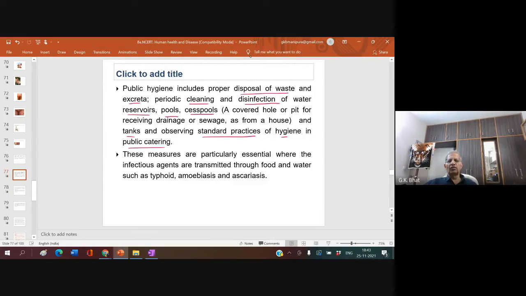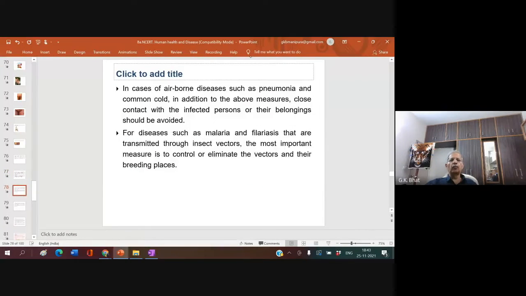These measures are particularly essential where the infectious agents are transmitted through food and water, such as typhoid, amoebiasis, ascariasis, etc. In case of airborne diseases such as pneumonia and the common cold, in addition to the above measures, close contact with the infected person or their belongings should be avoided. You might know this very well because of the COVID virus. For diseases such as malaria and filariasis that are transmitted through insect vectors, the most important measure is to control or eliminate the vector, the mosquito, and their breeding places.